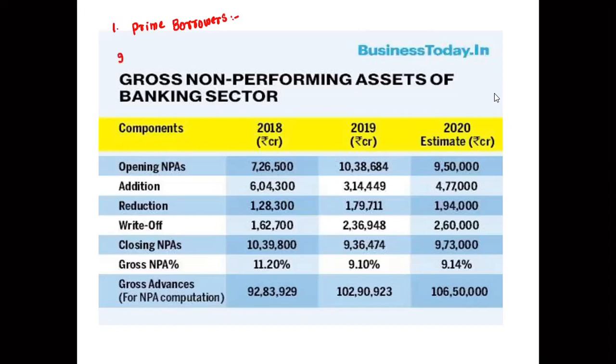Second is subprime borrowers. Here, such persons do not have the capacity to repay. But based on teaser rate loans, they lend teaser home loans to subprime borrowers. And these subprime borrowers are also responsible for the global financial crisis.